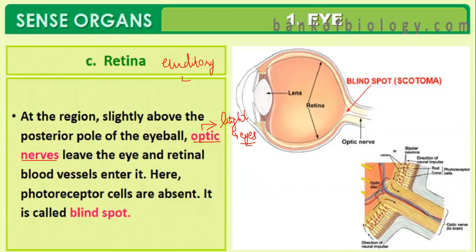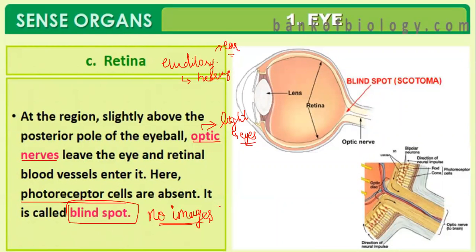Auditory means hearing, so auditory nerves are concerned with the ears. The optic nerve leaves the eye and the retinal blood vessels enter it. Here the photoreceptor cells are absent, and that region is called the blind spot. When photoreceptor cells are not present, no images are formed.